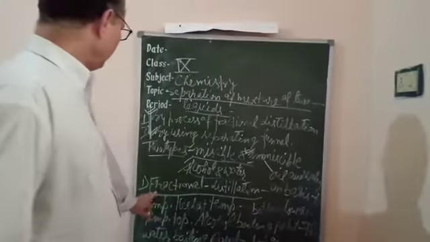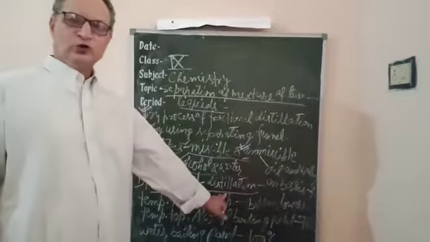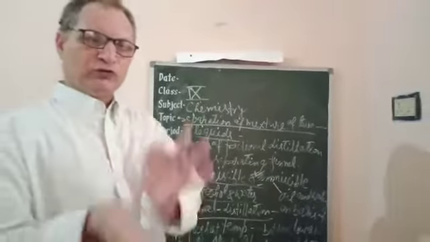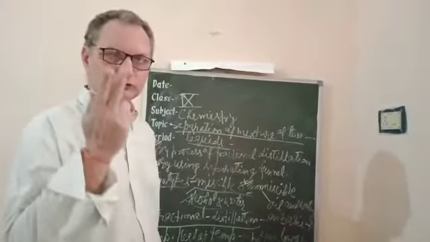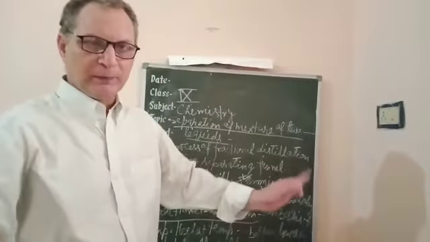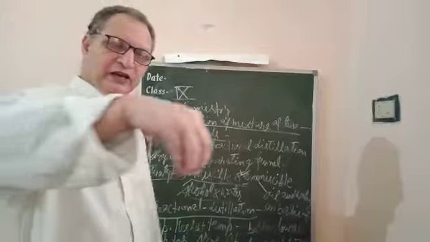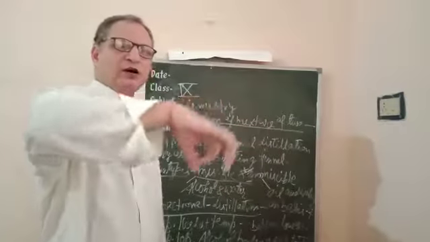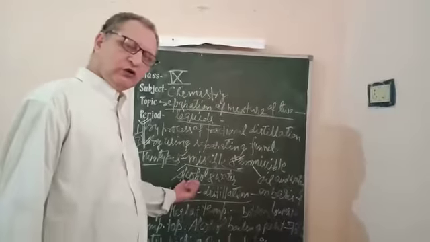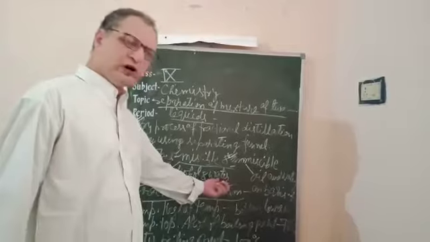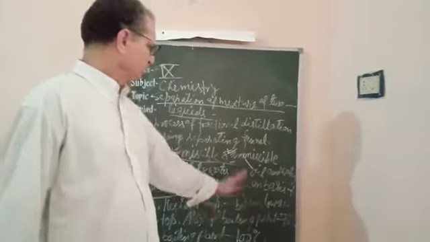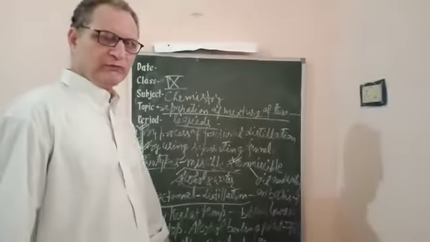Thus, by means of fractional distillation, we saw that the substances mixed up in a mixture can be separated on the basis of their boiling points, by giving the temperature of its boiling point. So we came to know how the mixture of alcohol and water is separated by means of fractional distillation. This was the topic for today, my children.